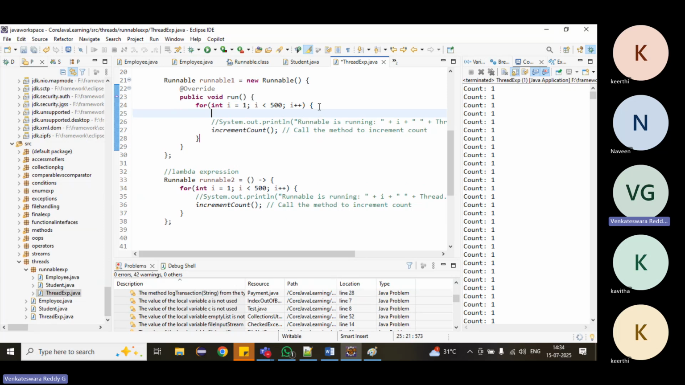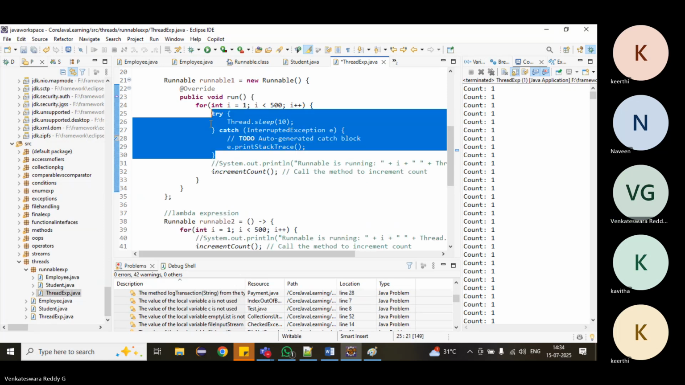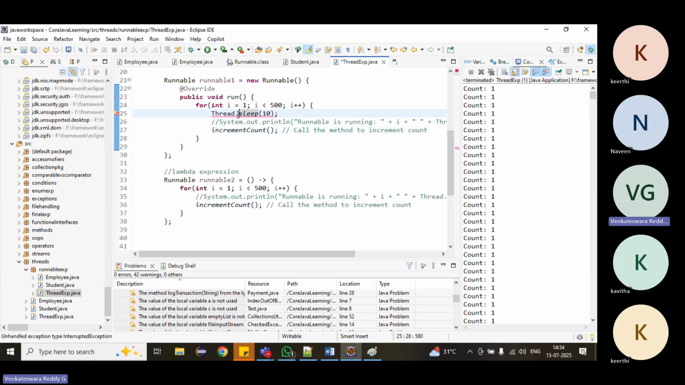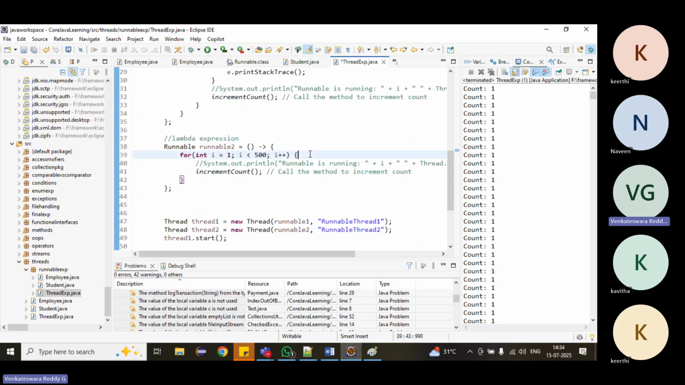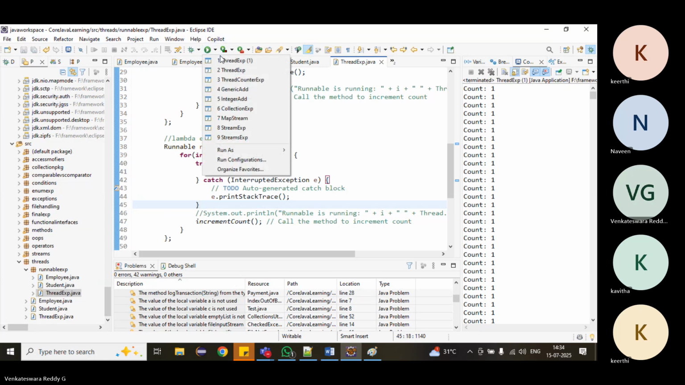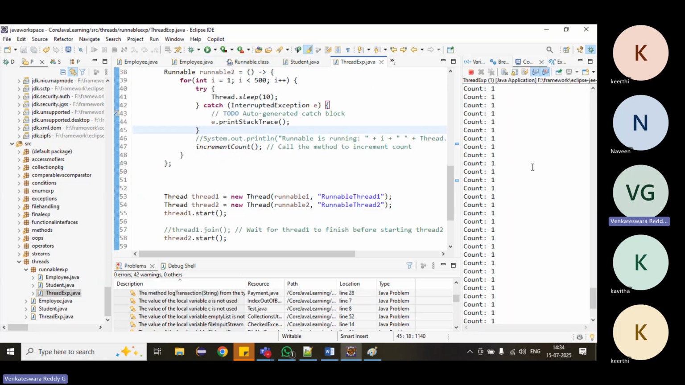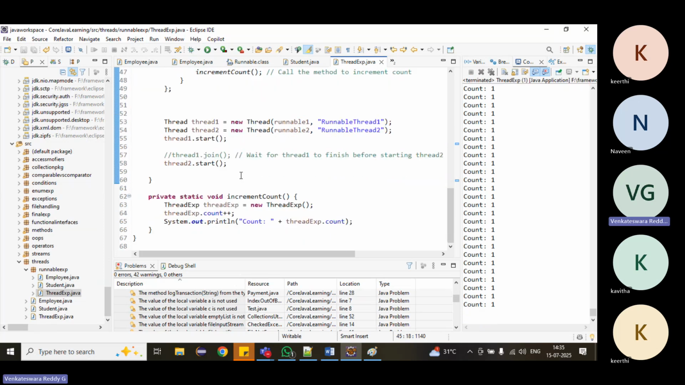Just we will add some sleep time, okay, maybe 10 milliseconds. That just we will wait, so that, right? Okay, here also. Oh, still 1, 1 only. It is waiting, but why it's not incrementing? Why, can anyone tell?